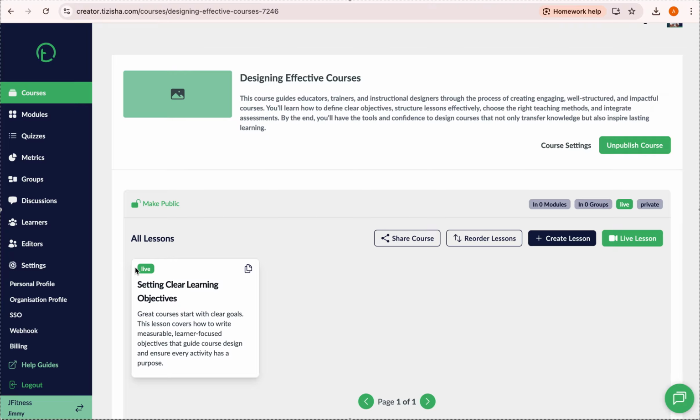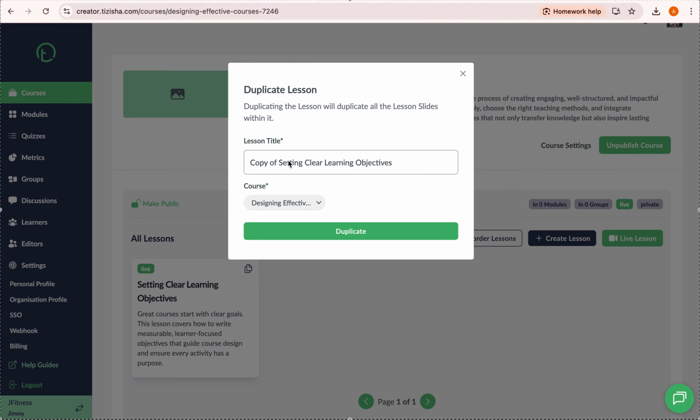So let's say you want to create another lesson, but the content in lesson 1 and 2 is quite similar but has a few differences here and there. So you can duplicate this first. It will read copy of so and so. So you can have this. Again, you can edit this if you don't want it to have copy of so and so. If you want to rename this, you can rename it. For this case, we'll just leave it at that.